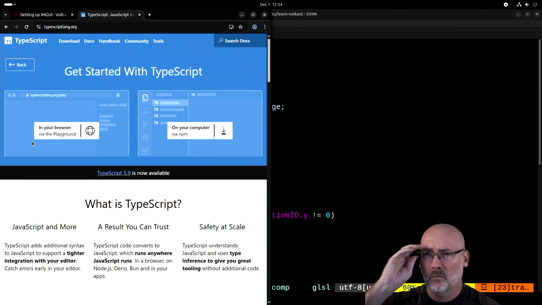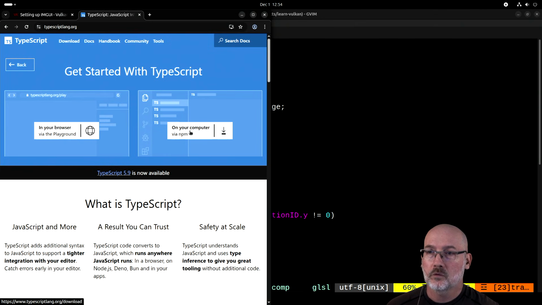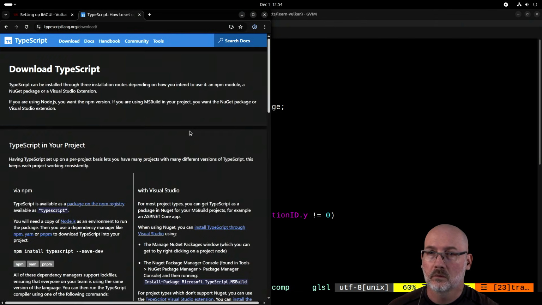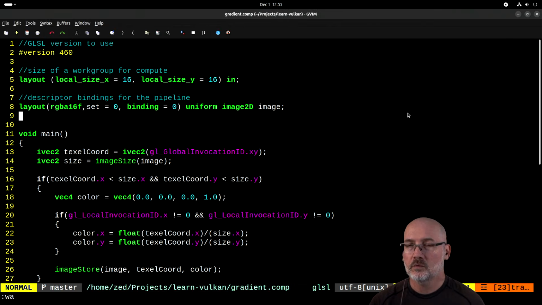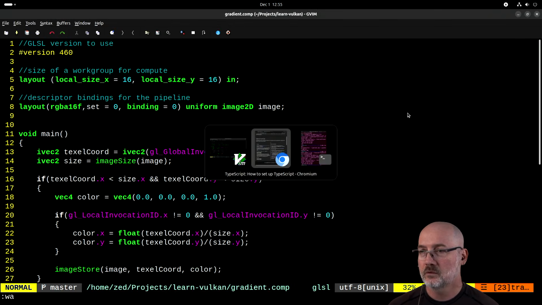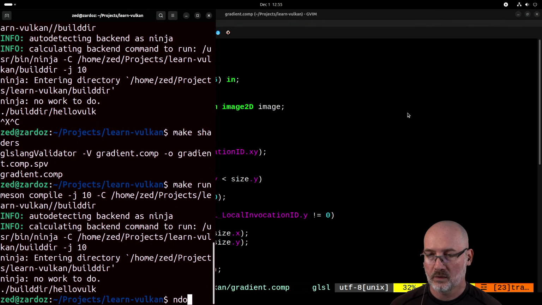Okay, so with TypeScript. Yeah, see? Okay, let me see what version of Node I have.